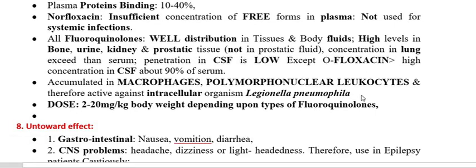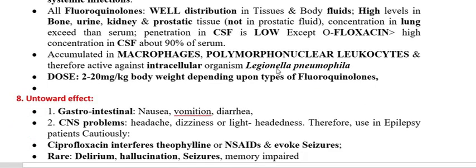Another important point is that some of the fluoroquinolones also accumulate intracellularly, like in macrophages and leukocytes, and because of the presence of the fluoroquinolones in sufficient concentration in these places, they are used for intracellular organisms like Legionella pneumophila.